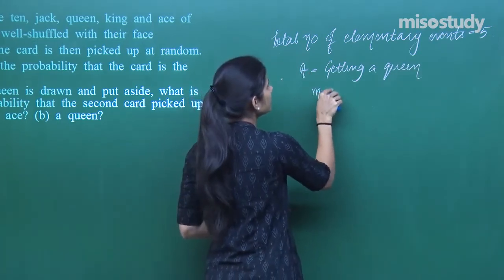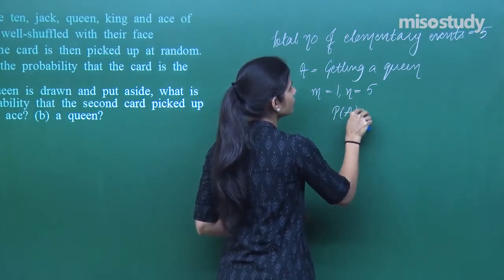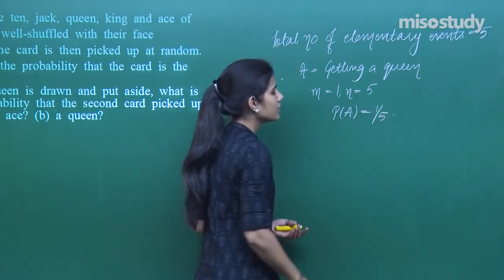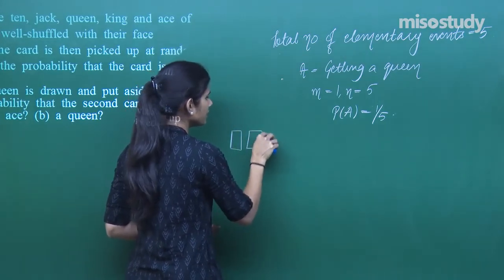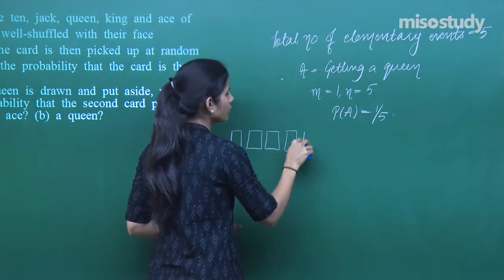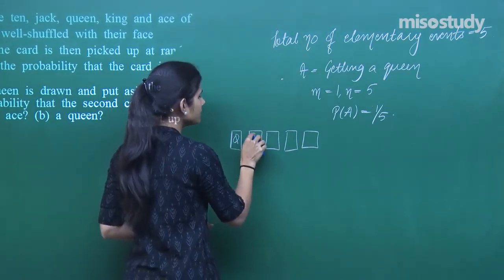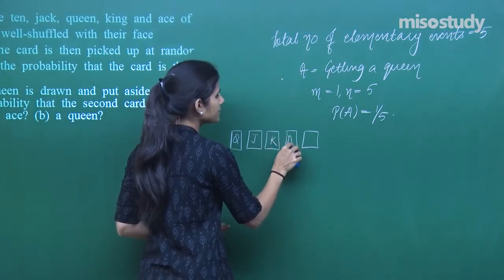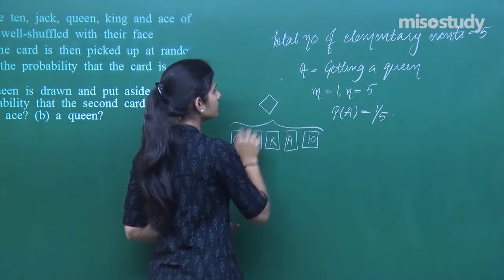So M is 1, N is 5, so the probability of A is 1 by 5. Now say you have 5 cards. This is the first card, second card, third card, fourth card and fifth card. This is say queen of diamonds, jack of diamonds, king of diamonds, ace of diamonds and ten of diamonds. Cool?